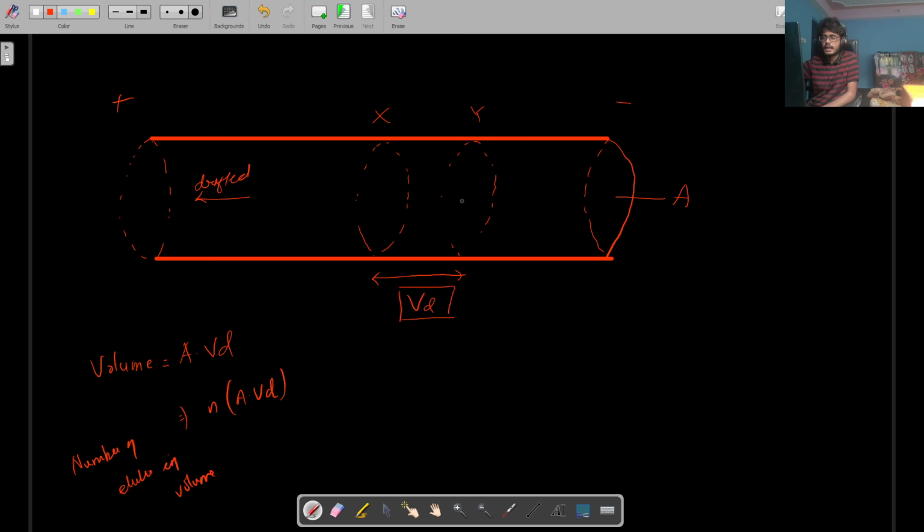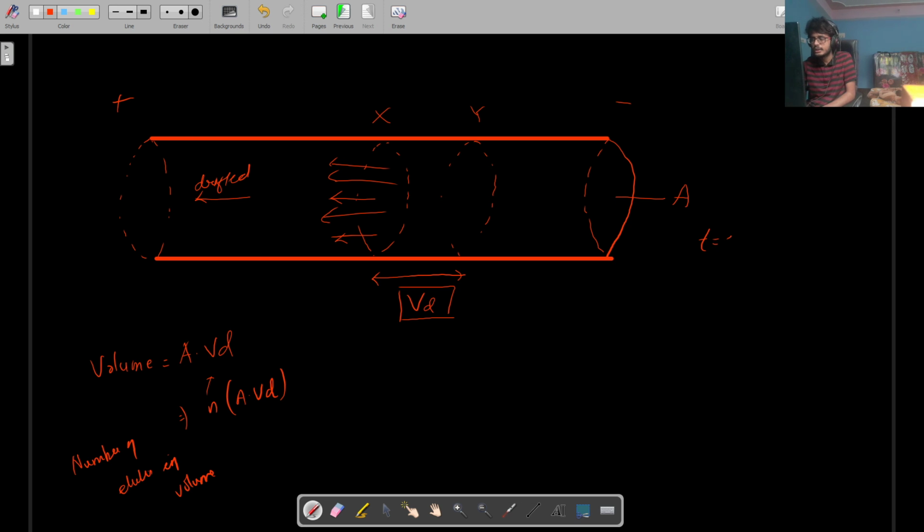Now there are a lot of electrons flowing through the surface per second. So let us consider the time to be 1 second. So for that we can totally omit t, right?